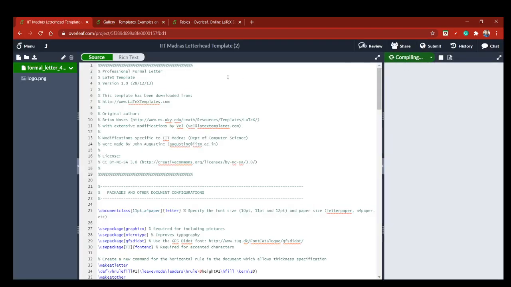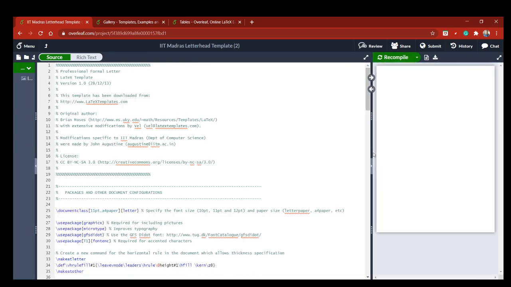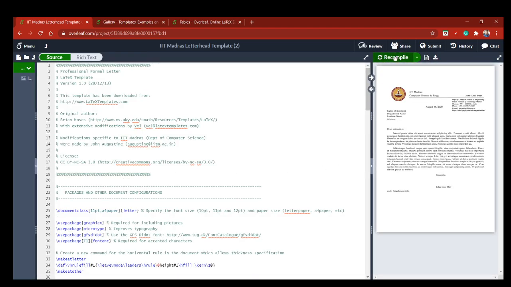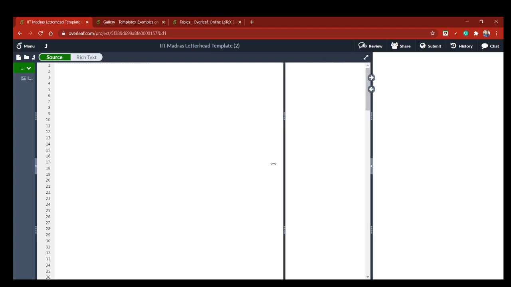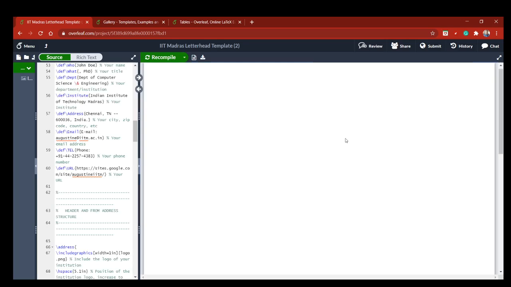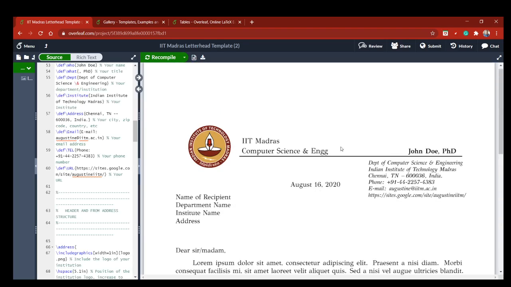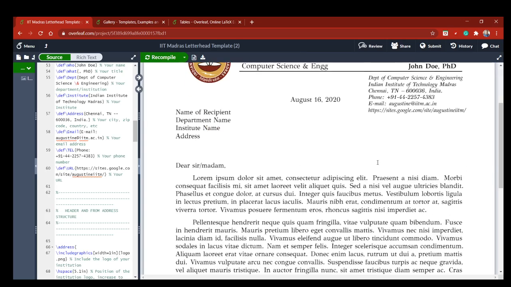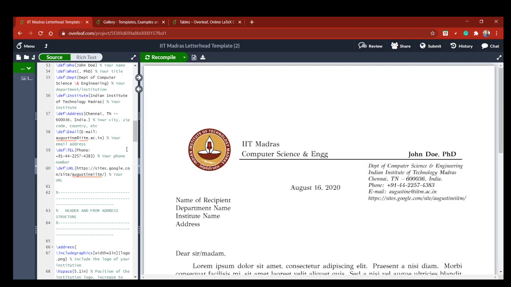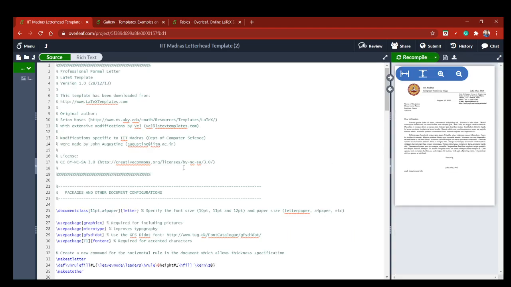This is the LaTeX code. This is the compiler. You can see. Yeah. See this. Beautiful representation.